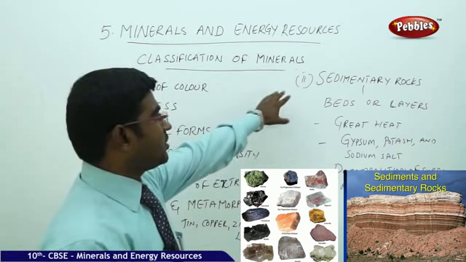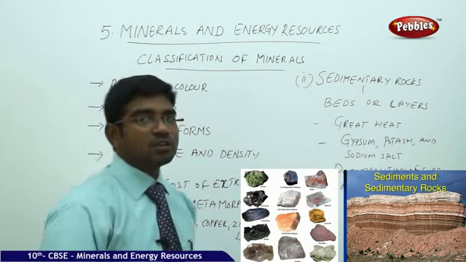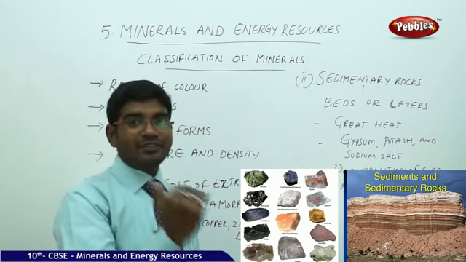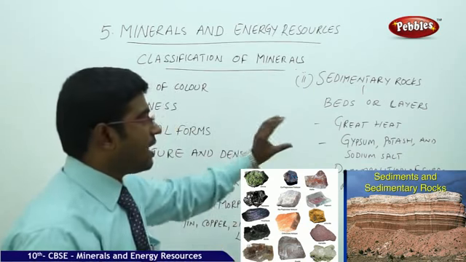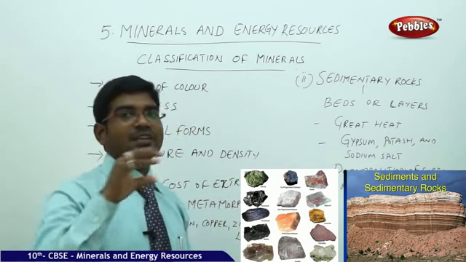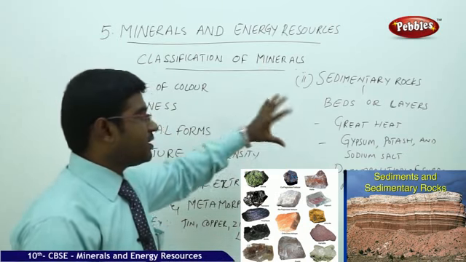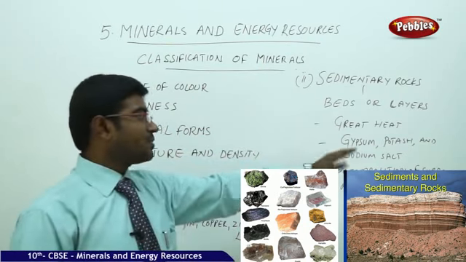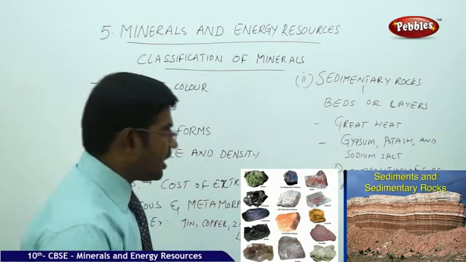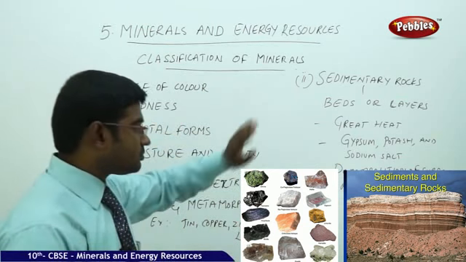And also coming to the next category, the sedimentary rocks. Under the beds or the layers present under the sedimentary rocks, you have great heat being present. That is the reason why you find various kinds of minerals here, that is gypsum, potash and sodium salt, available under these sedimentary rocks.